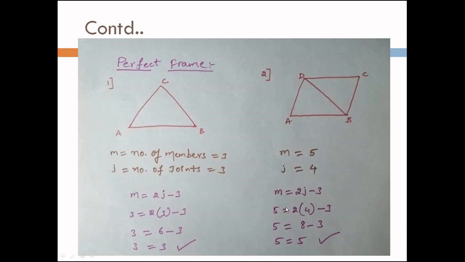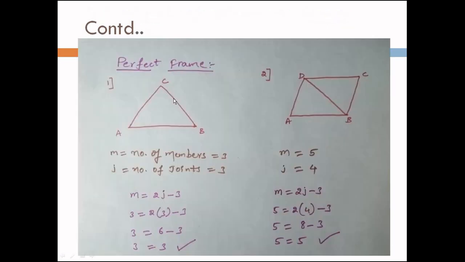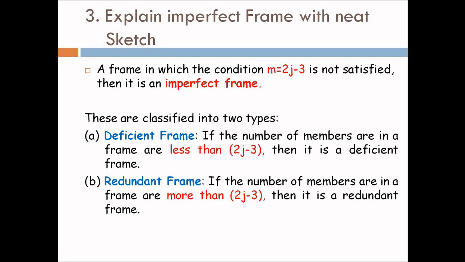If you substitute m and j here, we will get 5 is equal to 5, which is satisfied, and these two are the examples for perfect frame as asked in the question, that is, explain perfect frame with neat sketch. These are called sketches and we can draw like this and complete the solution.